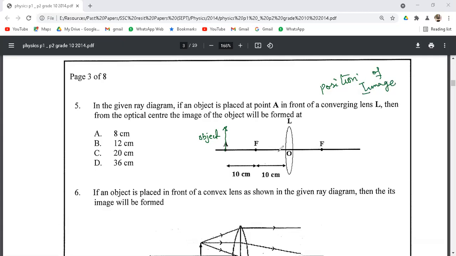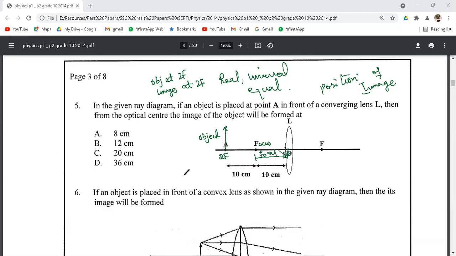So as we see that this is the optical center, this is focus, and this is 2f. So when the object is placed at 2f, we know that the image of that object is also formed at 2f, that is real as well as inverted and equal in size. So from this given diagram, the distance from focus to the optical center is known as focal length.